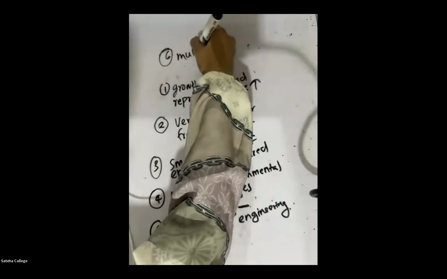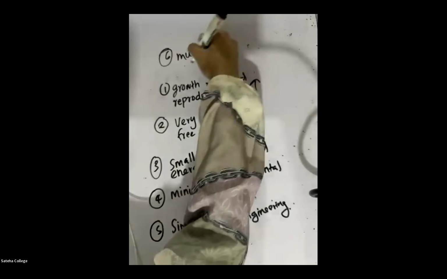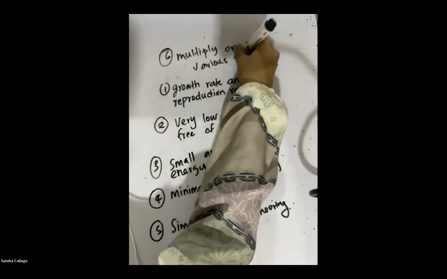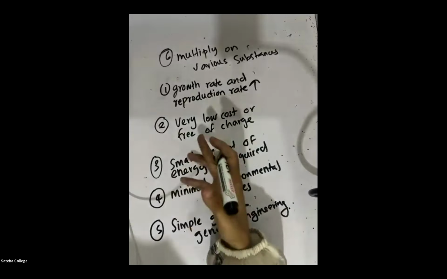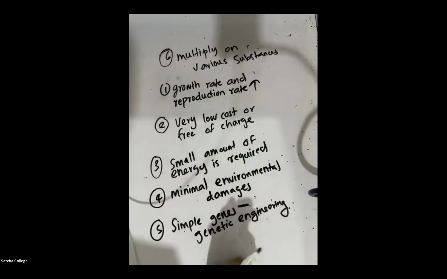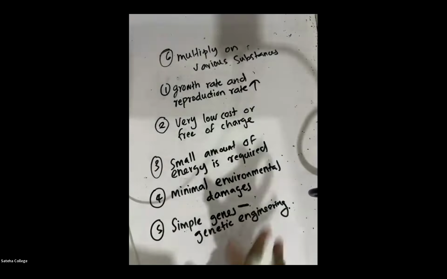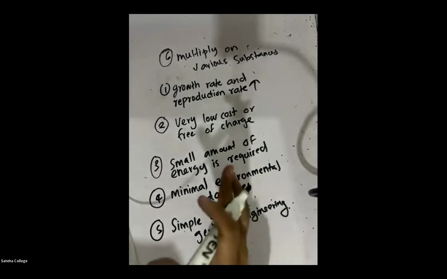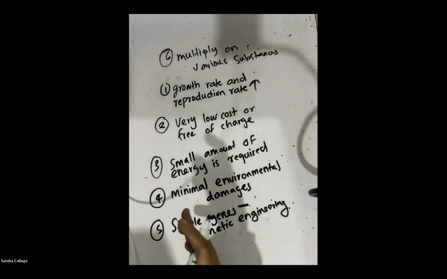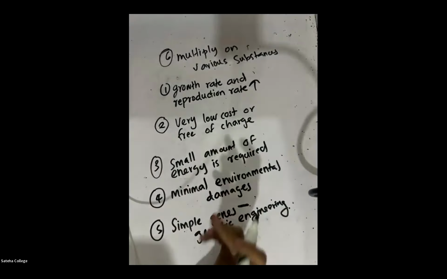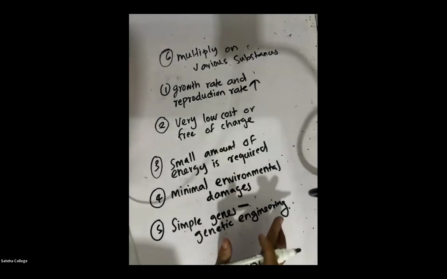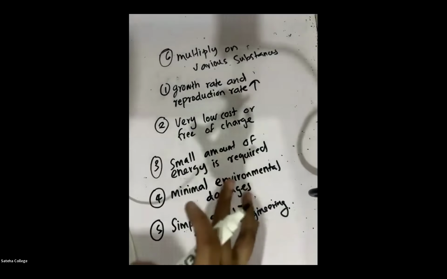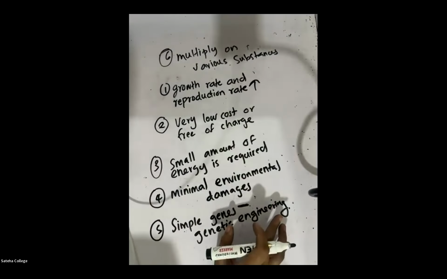They can multiply on various substances. They don't have a specific thing that they need. If there is enough nutrition, they can multiply. Is that clear? Are all these six clear? So these are some favorable advantages of microorganisms based on how they are economically important, how we can use them in different industries. Why are they used in different industries? Because of this economic importance, right?